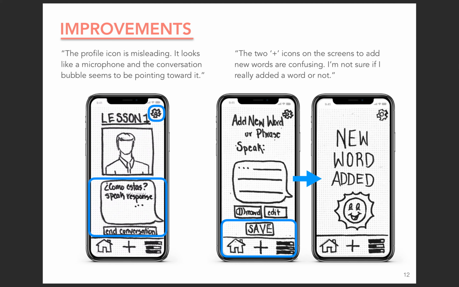Another user commented that the profile icon is misleading. It looks too much like a microphone, and the conversation bubble seems to be pointing toward it. To address that, the appearance and location of the profile icon were changed. The conversation bubble does not point to any icons on the screen, and there's a button at the end of the conversation to end the lesson.